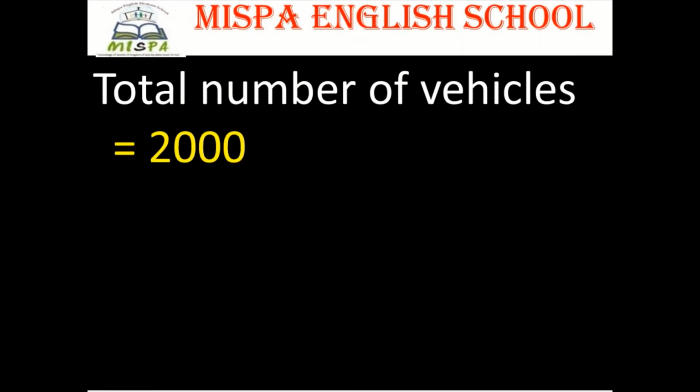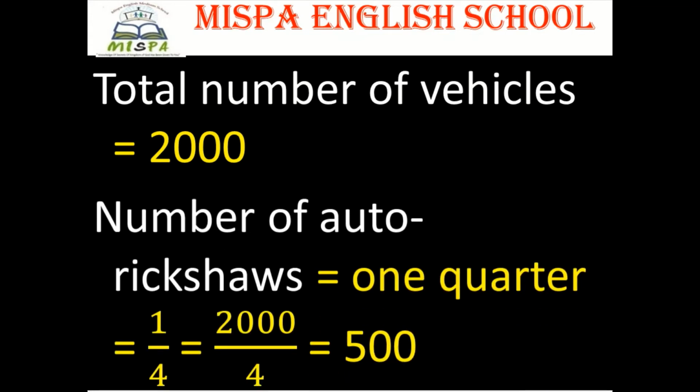Now find the number of auto rickshaws. Total number of vehicles is equal to 2000. Number of auto rickshaws is equal to 1/4, that is 1 upon 4 is equal to 2000 divided by 4. Otherwise, 2000 upon 4, that is equal to 500.